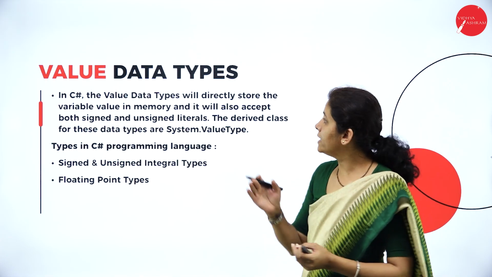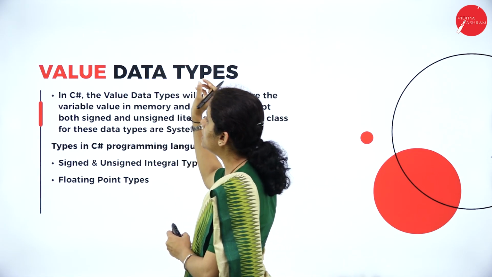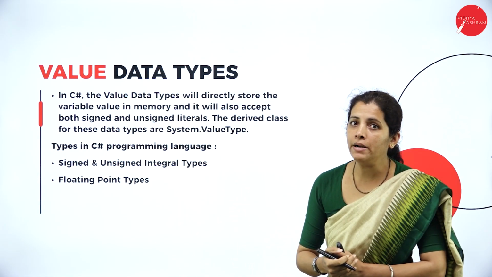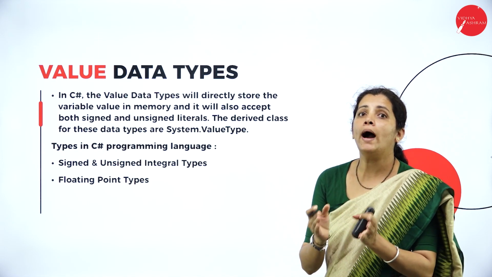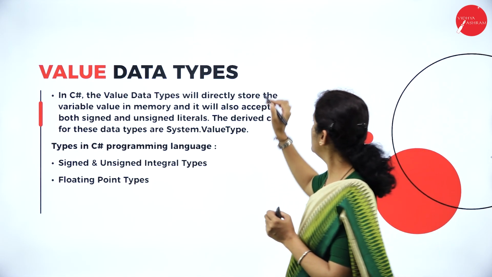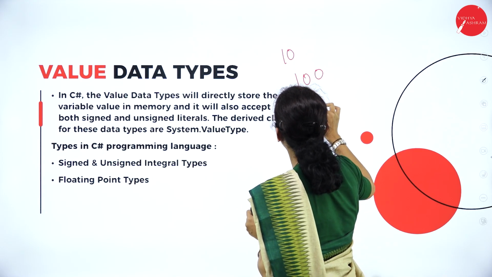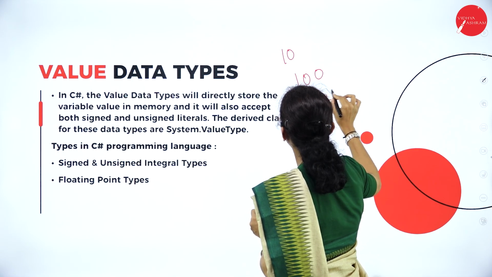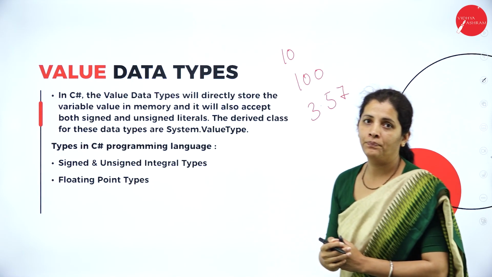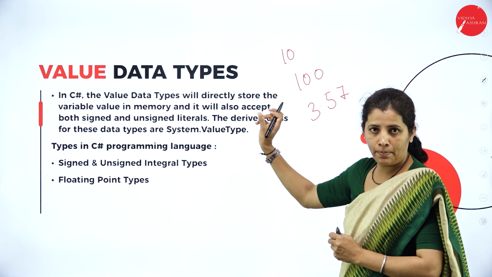So dear student, at the beginning we are going to have value data type. As the name itself indicates, I'm going to have the value. For example, I can have 10, or I can have 100, or I can have 3.57.